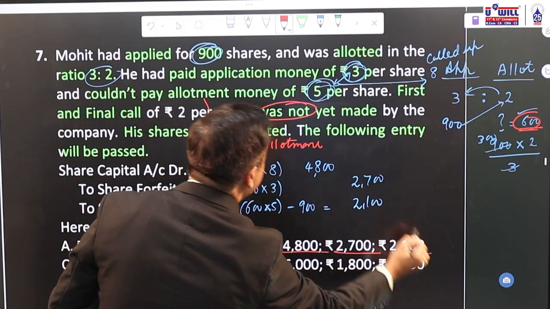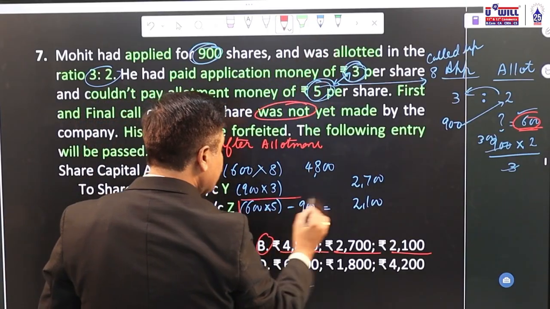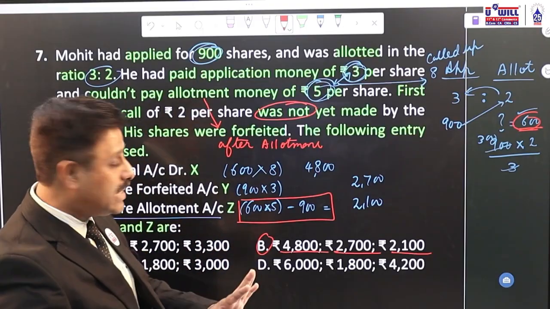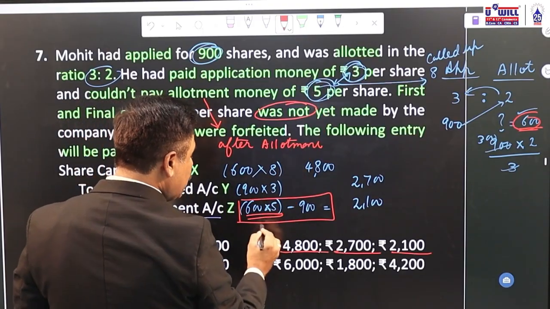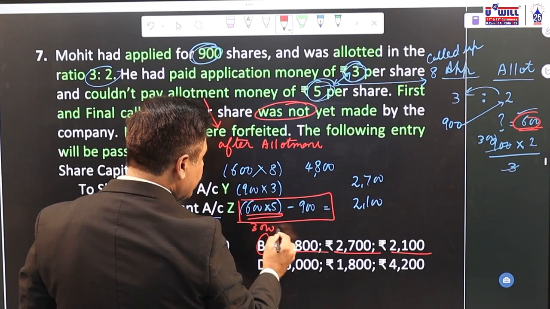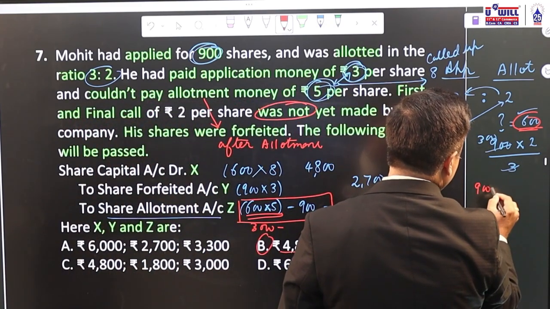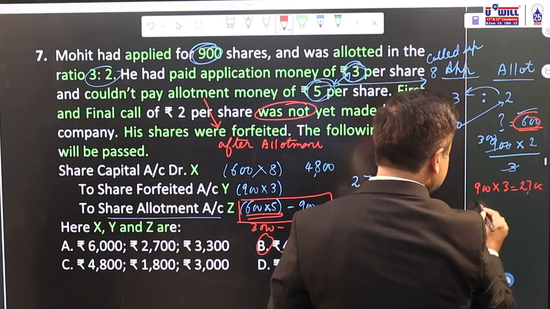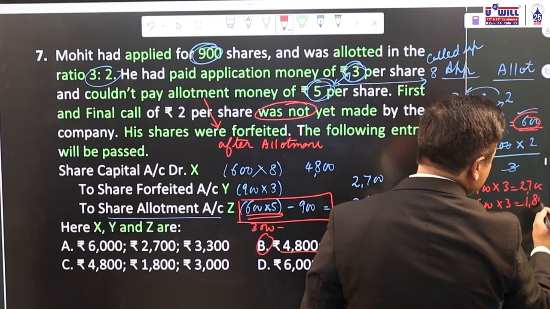4800, 2700, 2100. I'll just explain this part once again. Share allotment, he has been allotted 600 shares. So 600 into 5 rupees of allotment, he is supposed to pay 3000. But he paid 900 into 3 of application, 2700. 600 shares were allotted into 3, 1800 only he was supposed to pay.